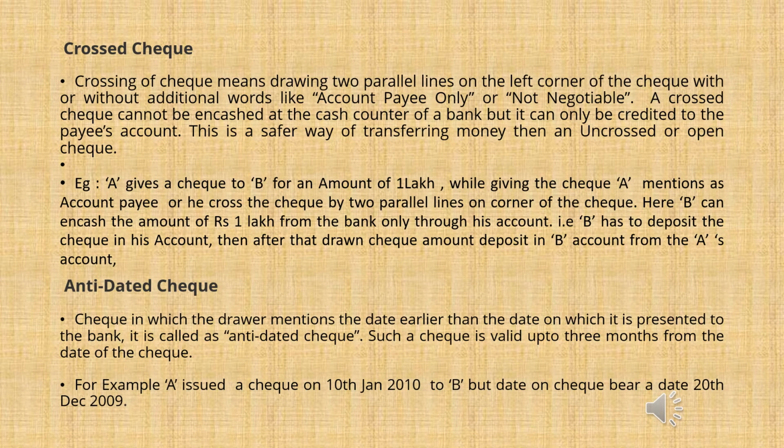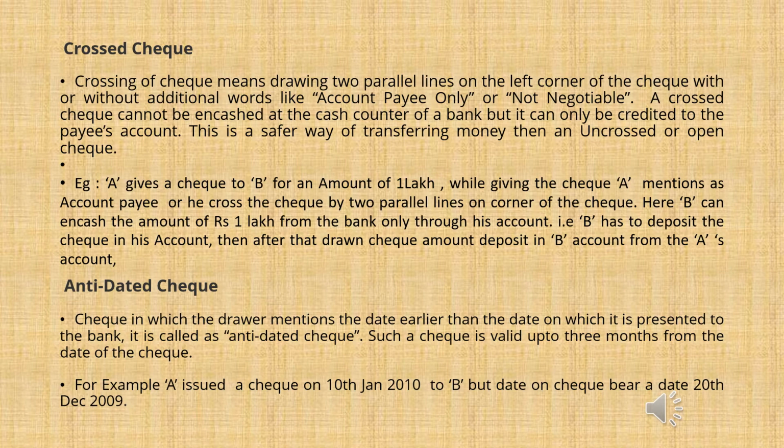Crossed check. Crossing of checks means drawing two parallel lines on the left corner of the check, with or without additional words like account payee only or not negotiable. A crossed check cannot be encashed at the cash counter of the bank, but can only be credited to the payee's account. This is a safer way of transferring money than an uncrossed or open check.